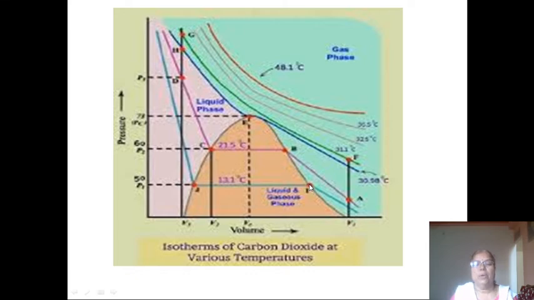Okay, the volume decreases, then it remains constant, here up to this point. That means there is no decrease in volume taking place.